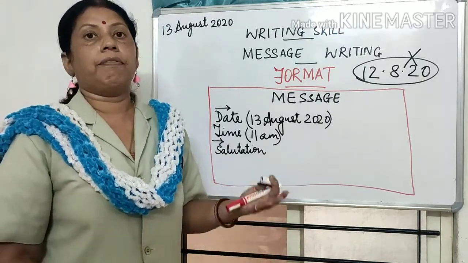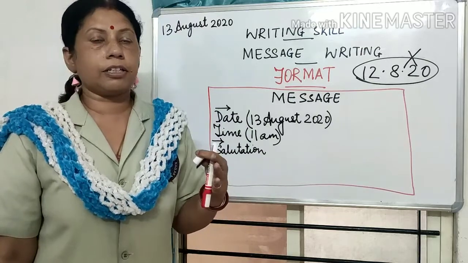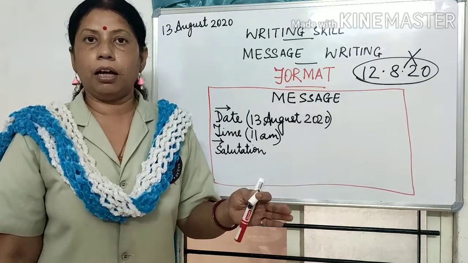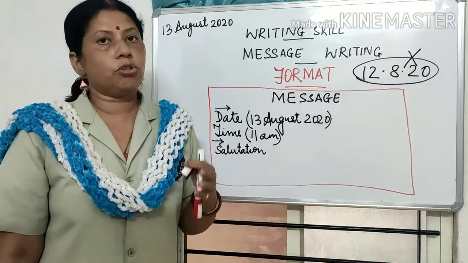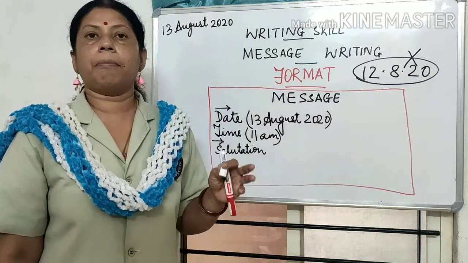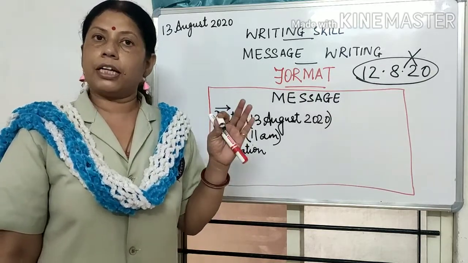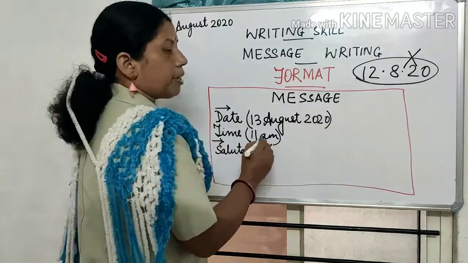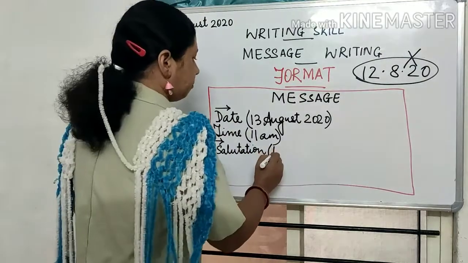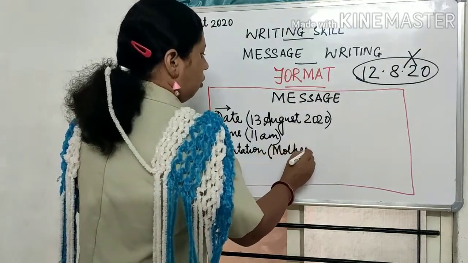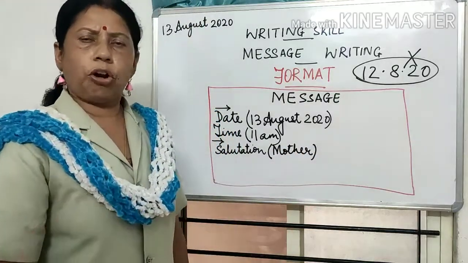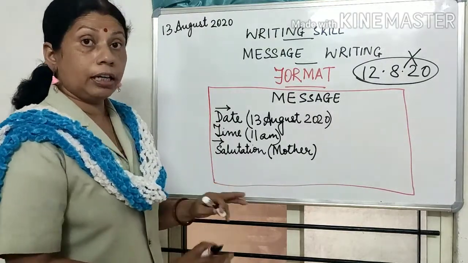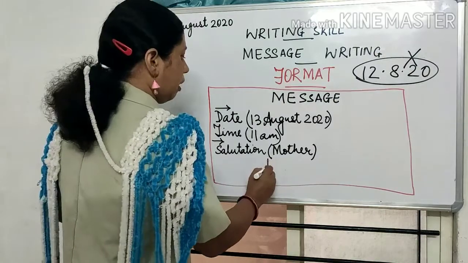Okay, so we will not use dear or respected, that is not required. Simply the name of that person. If I am writing the message to my brother, so my brother's name is Harish, so I will simply write Harish. If I am writing the message to my mother, then I will write simply mother. Okay, so this way I will be starting. Now suppose I am writing this message to my mother. Okay, so mother, or else you can also write mom, which you normally call. Okay, mom. After writing the salutation we will not leave any line, and here comes the body.